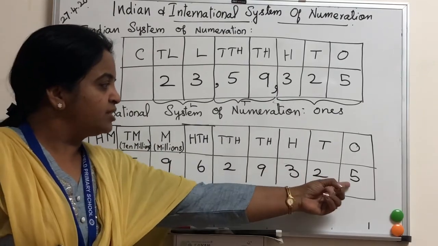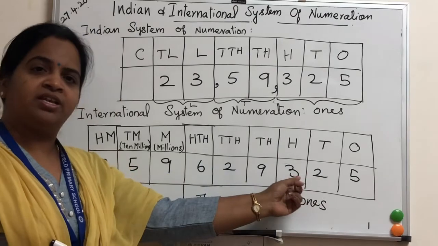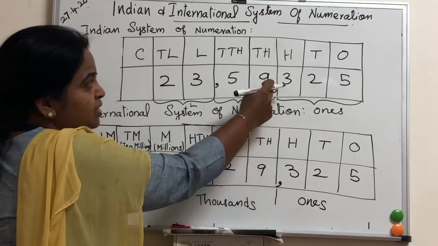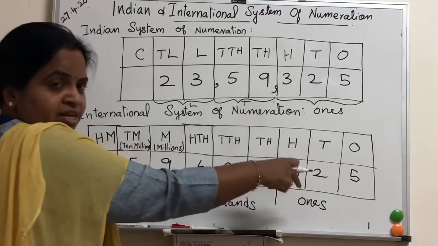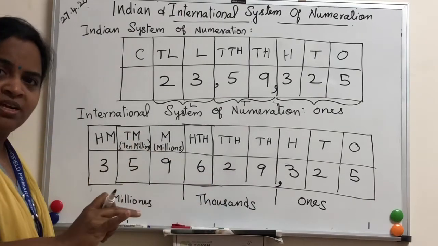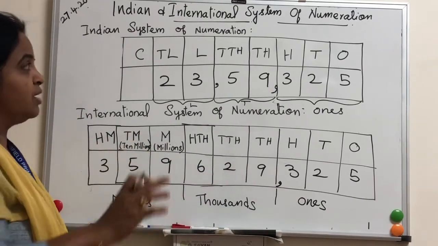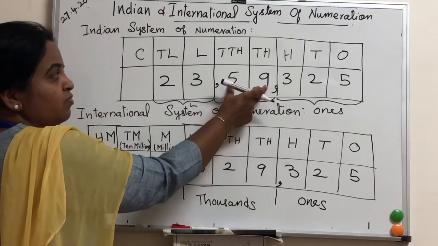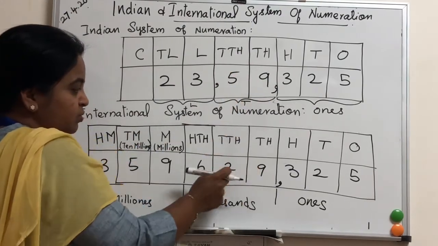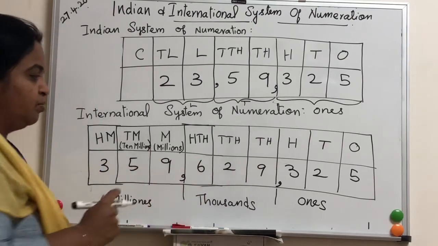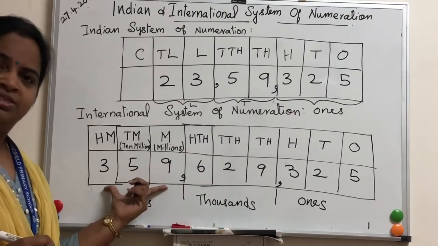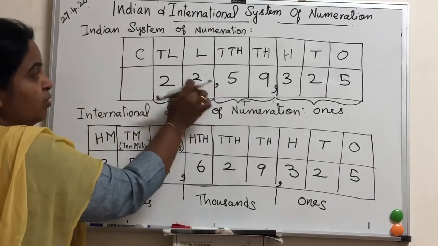So here the ones period is 325, no? It's the ones period. Put a comma here. The same thing here also. The ones period is the same here. Here in the thousands period, 3 numbers are there: 1,000, 10,000, 100,000. But in the Indian system it is 1,000, 10,000 only. After 2 we put the comma. Here there are 3 numbers, 1, 2, 3, then a comma, because this thousands period has 3. Here 359, 3 numbers are there. Here after 2 we are putting 1 comma.